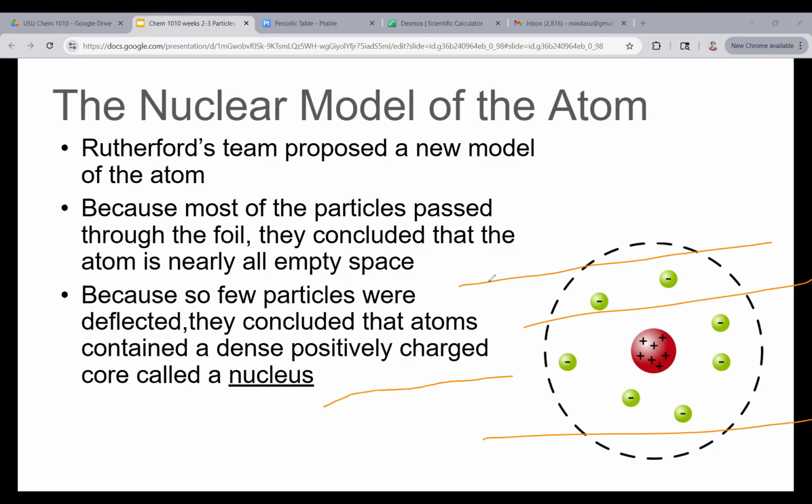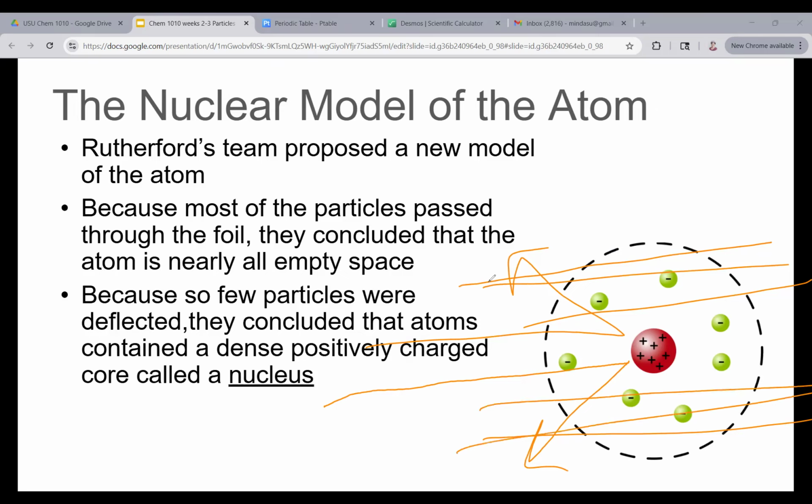But the few particles that actually hit the nucleus, where all the positively charged particles were, deflected. And they bounced back. But most of the particles actually went through. And that's why they said this must be mainly empty space.